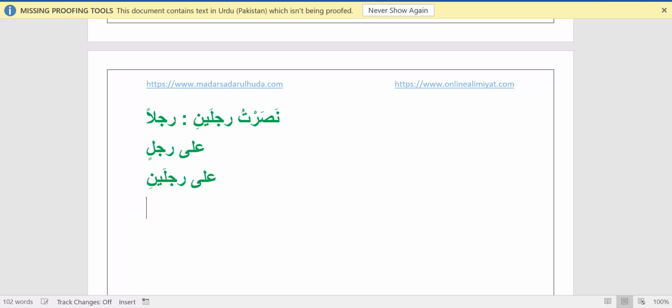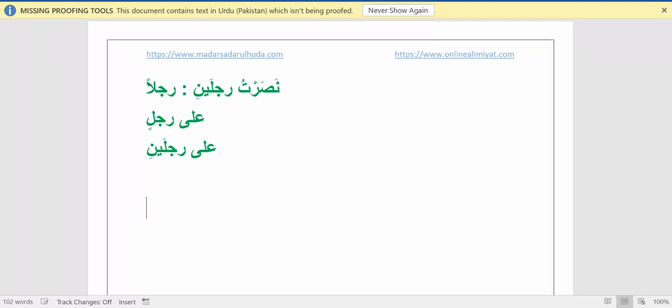Let me also explain what is halate nasbi, because we are going to use this again and again. Halate nasbi means a word in such a state where it should have fatha on it, zabar on it. And halate raf'i means a word in a state where it should have zamma on it.